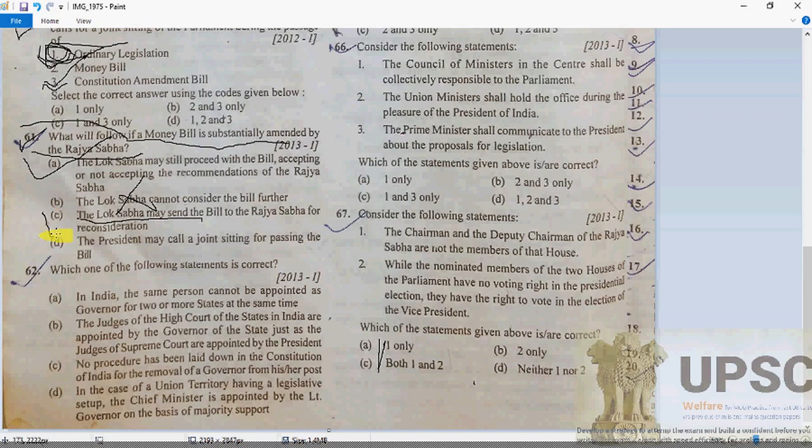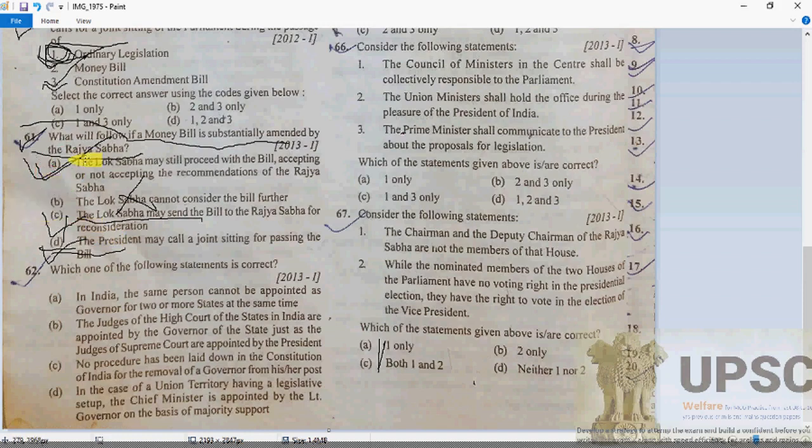No. The Lok Sabha has the power to pass it, and the President may call a joint sitting for passing the bill? No. It is not important to follow the recommendation of the Rajya Sabha. They can only give aid and advice, but that advice is not mandatory for the Lok Sabha to implement in a money bill. So here the first option is going to be correct.